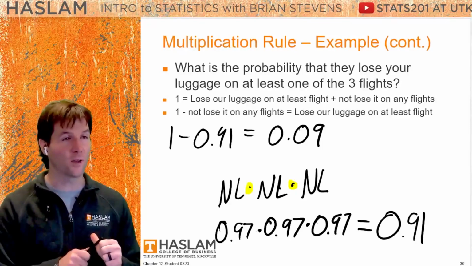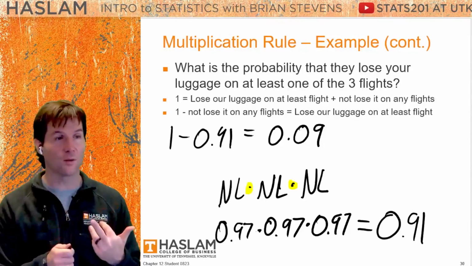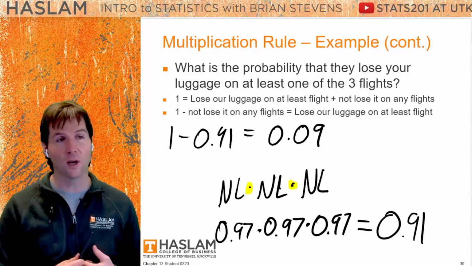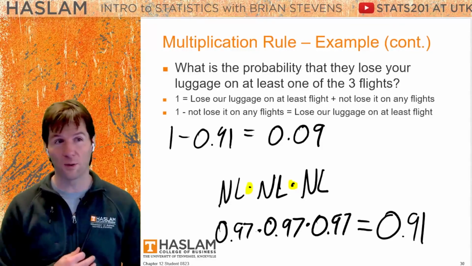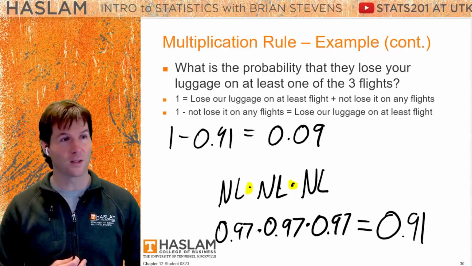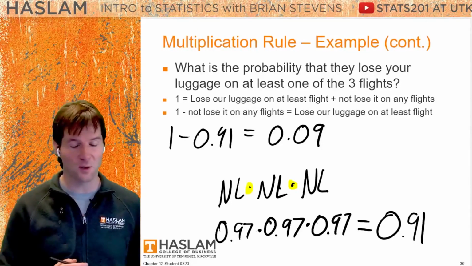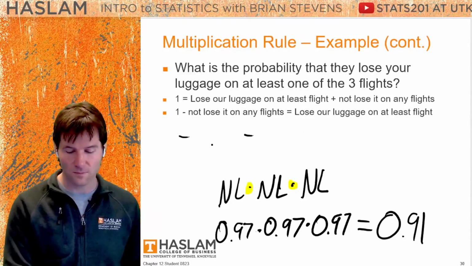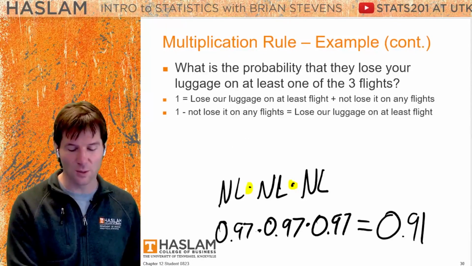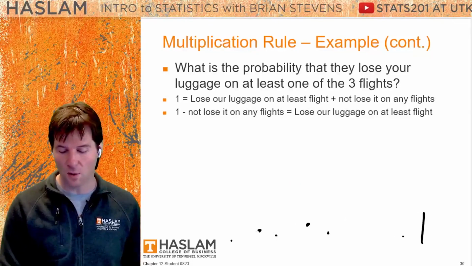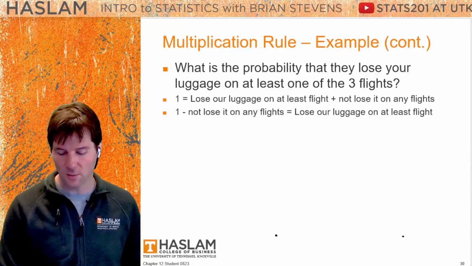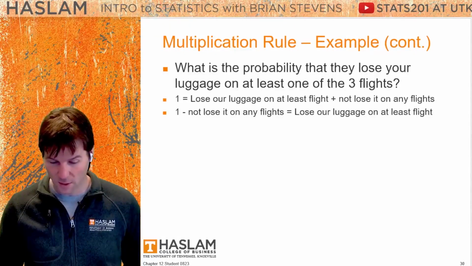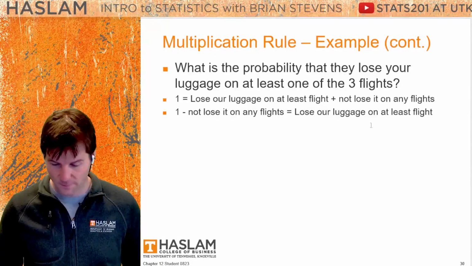It could be lost on one of the flights, any random first, second, or third flight. It could be lost on 2 of the flights. Maybe the first one they don't lose it, the next 2 they do lose it, or it could be lost on all 3 flights. But think about this. If there's a 3% probability they lose our luggage, what's the probability it's lost on all 3 flights? It's a different question, a much easier one. Write that here so people can follow along. What is the probability it's lost on all 3 flights?